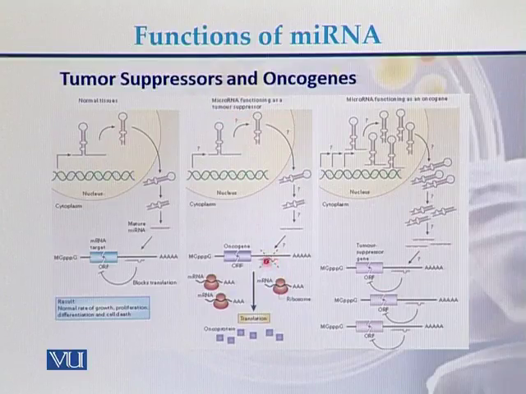On the other hand, in addition to the tumor suppressor gene, microRNA also functions as an oncogene. It can block the translation, function as a tumor suppressor gene, and function as an oncogene.